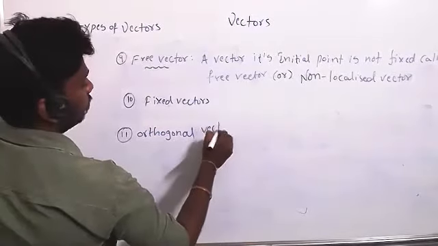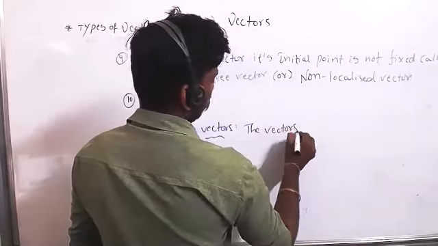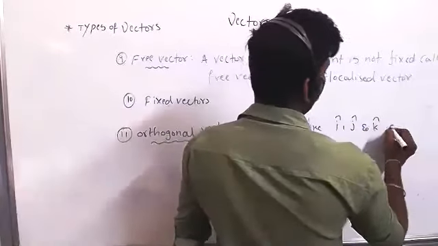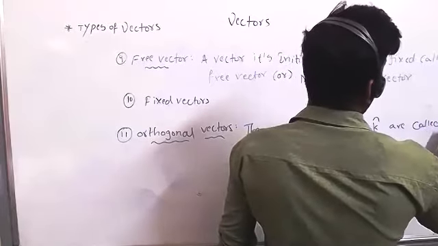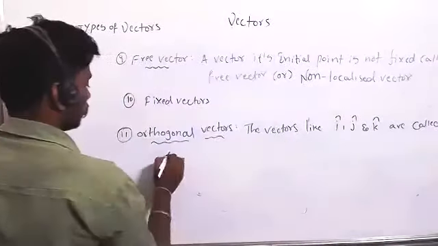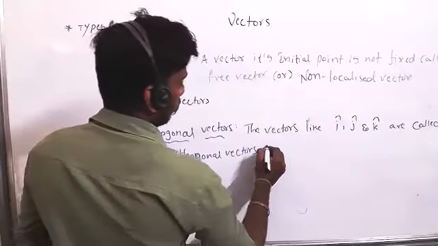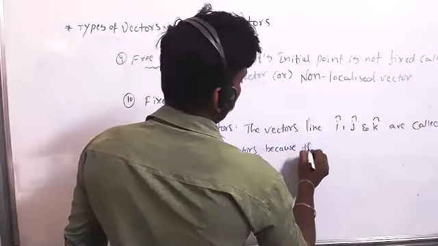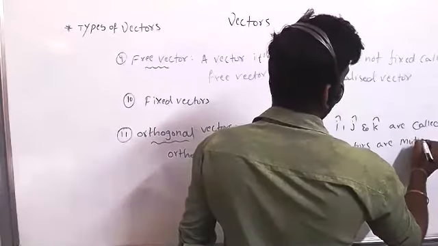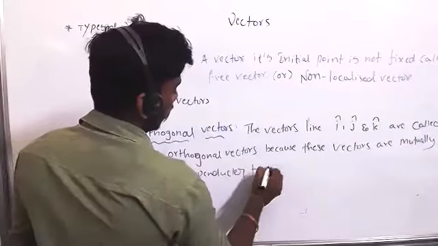Orthogonal vectors. The vectors like i cap, j cap, and k cap are called orthogonal vectors because these vectors are mutually perpendicular to each other.